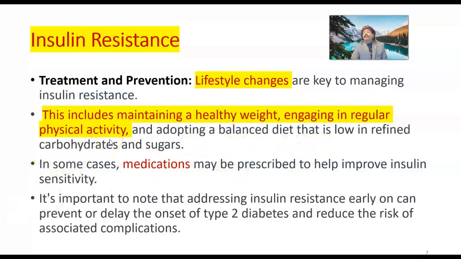Even walking 3 to 4 miles a day may be a good option, and adopting a balanced diet that is low in refined carbohydrate and sugar. In some cases, medication may be prescribed to help improve insulin sensitivity. It is important to note that addressing insulin resistance early on can prevent or delay onset of type 2 diabetes and reduce the risk of associated complications.